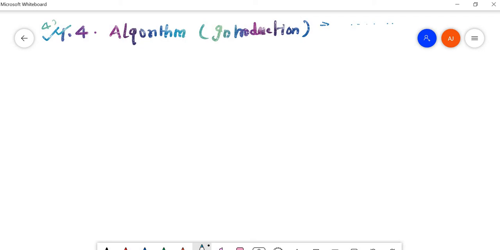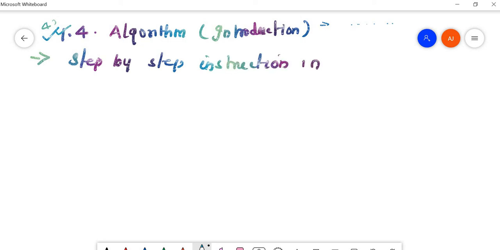So first of all, what is an algorithm? I hope you have studied this in C programming also. An algorithm is nothing but a step-by-step instruction in order to solve a problem.